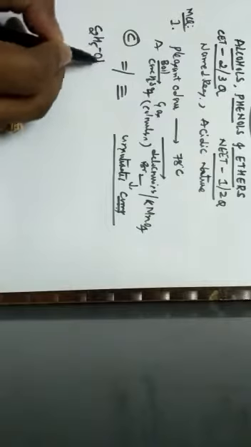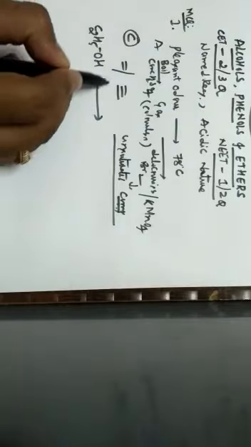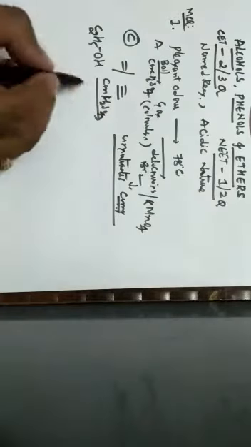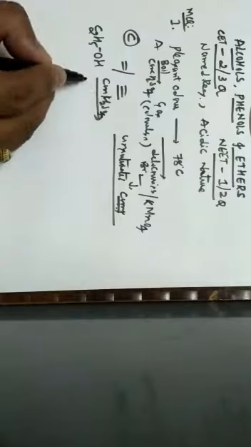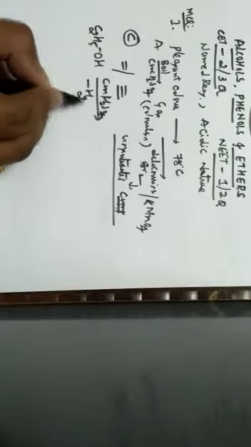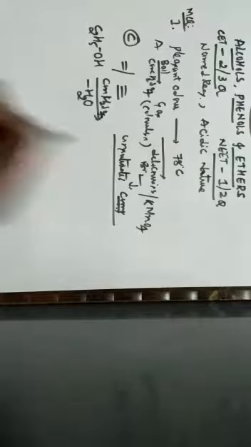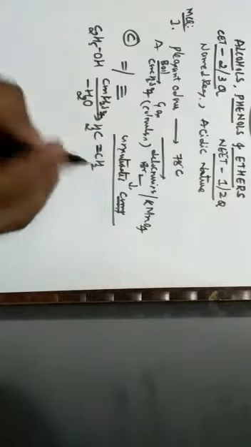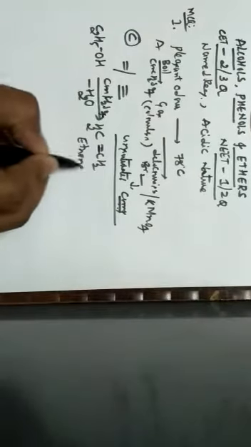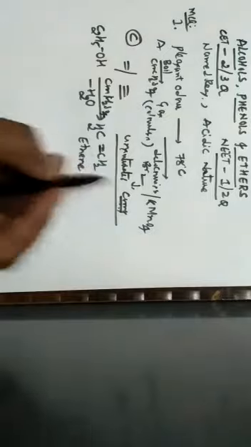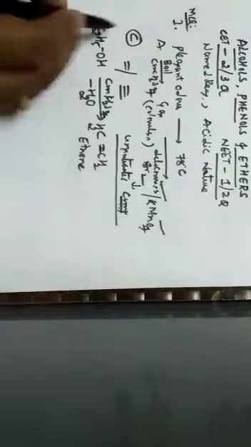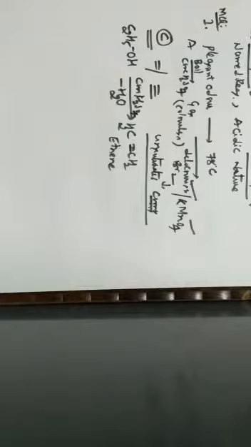When we explain it completely, when this ethyl alcohol is treated with concentrated sulfuric acid, since concentrated sulfuric acid is a dehydrating agent, it has the ability to remove a water molecule. So when a water molecule is removed, we get an unsaturated compound, that is ethene, where this ethene can decolorize bromine water as well as KMnO4 solution. Hence the correct option for this question is C, which is nothing but ethyl alcohol.